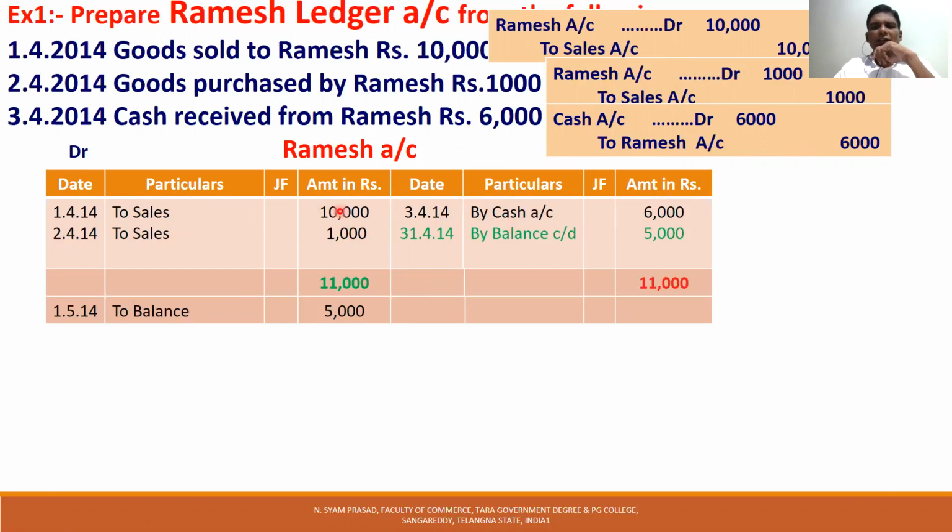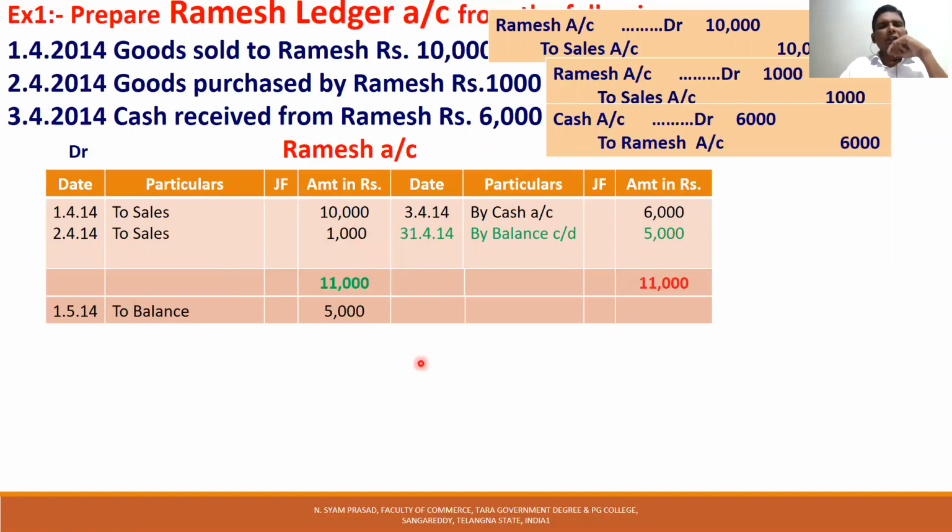These are the three entries, three postings from journal to ledger. One is debit 10,000, second is debit 1,000, third is credit 6,000. This is called ledger posting. Ramesh account debited 10,000, debited 1,000, credited 6,000. These three transactions are shown in black color.